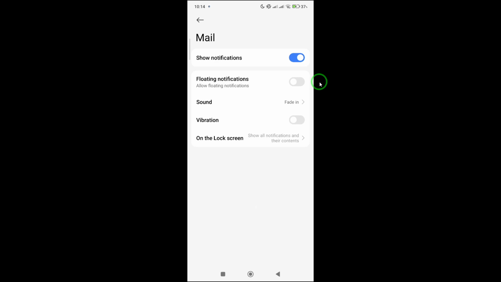Turning on Gmail notifications is that simple. It's a small change that can make a big difference in staying connected and organized. Whether it's work updates, school information, or personal messages, you'll never miss an important email again. If you found this helpful, make sure to check your other notification settings too, like sound and banner style, so you can tailor your alerts exactly how you want them. Now you're all set to stay on top of your inbox with Gmail notifications turned on.